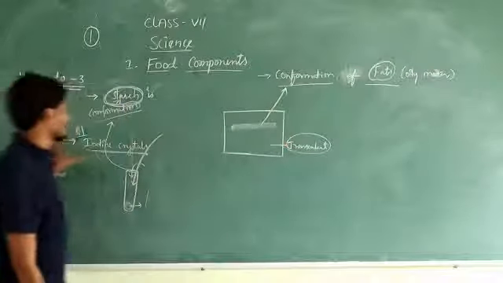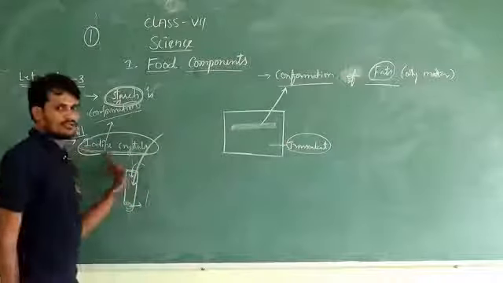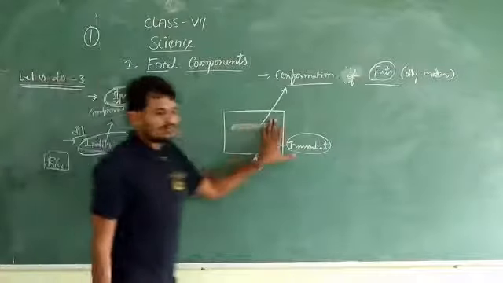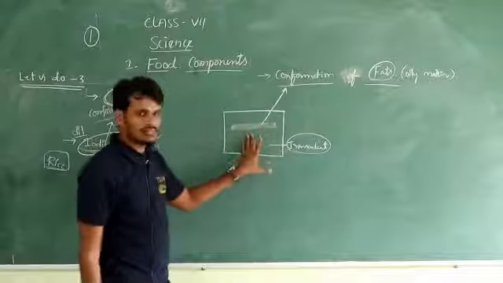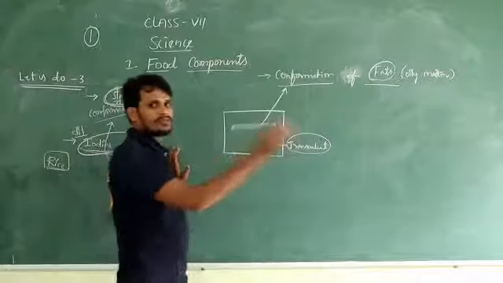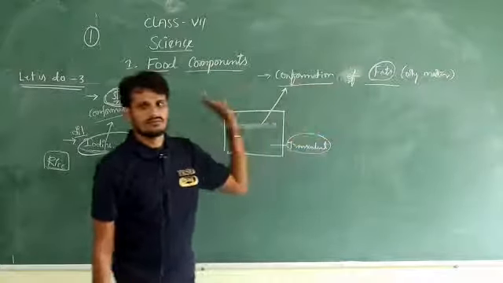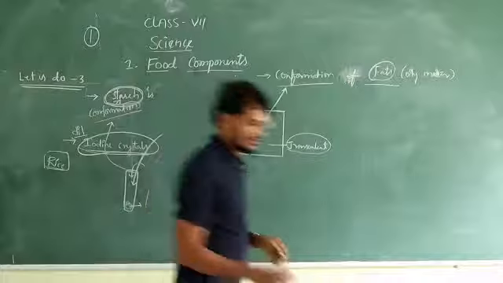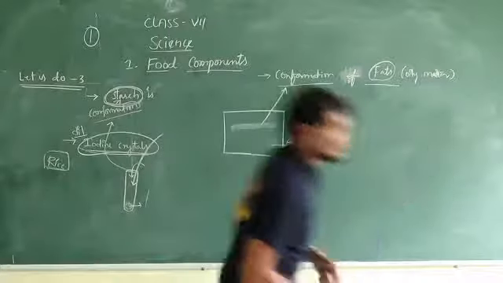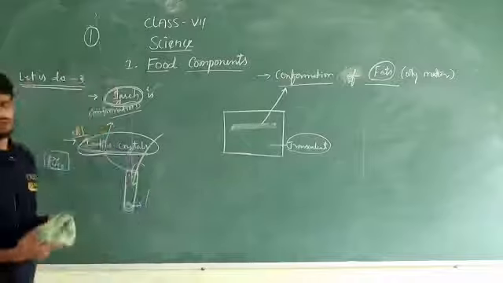So what is the confirmation test for starch? Using iodine solution. For confirmation of fat, we just gently rub the food item on the white paper. The white paper may turn transparent. That refers to fat presence. And next, go to protein presence in a food. How should we confirm that?